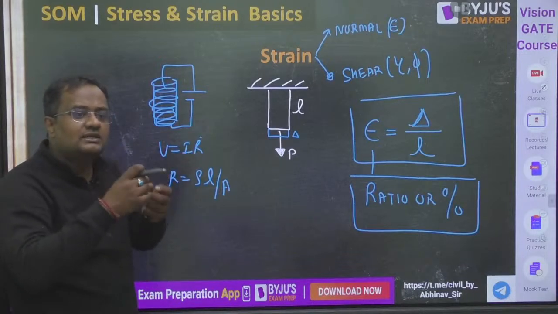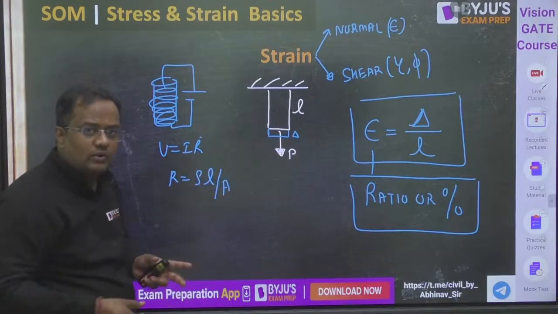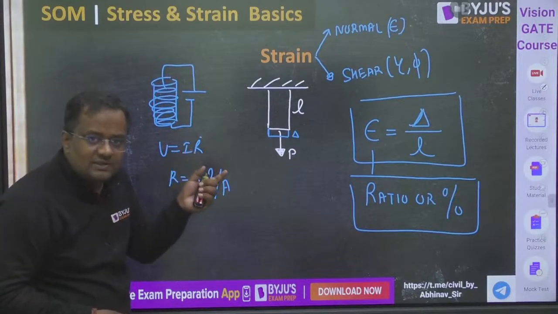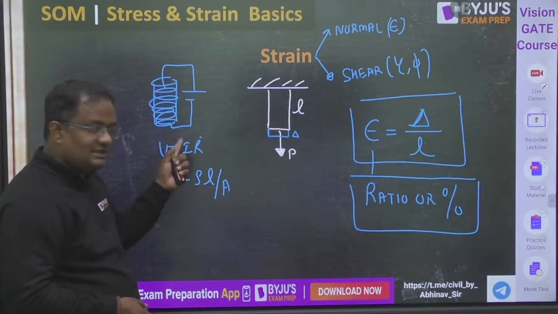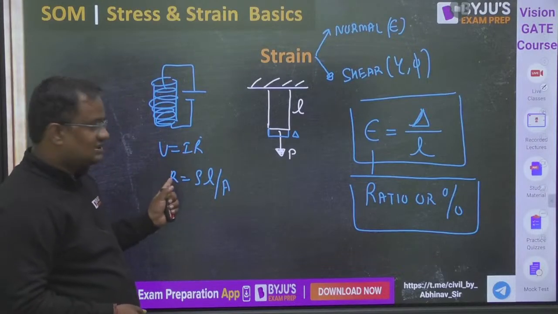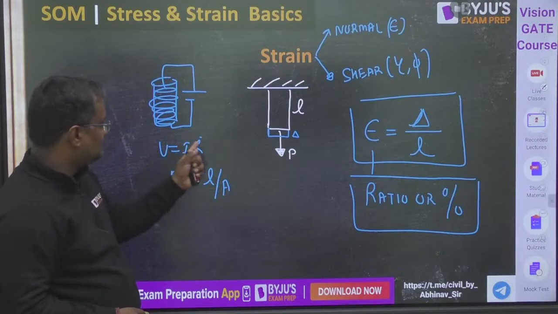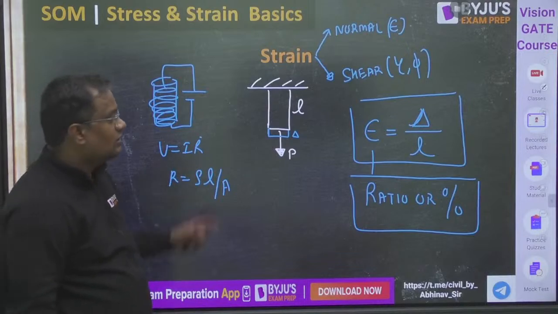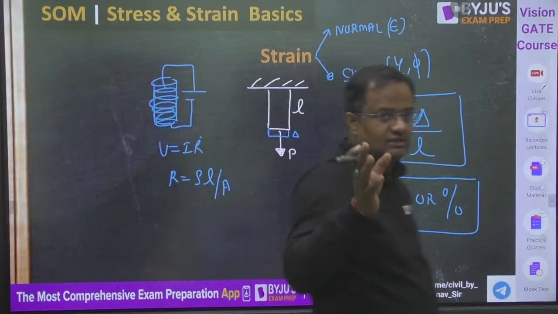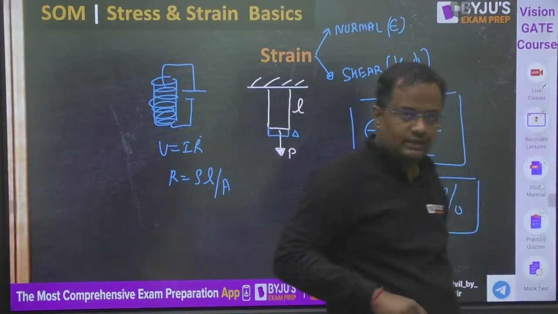Now the computer science engineers, you give 10 rupees and they make a coding that this much R change means this much strain. This much current change means this is the strain. Why is current changing? Because resistance is changing, and for the same voltage, if resistance changes, current will also change. Not for civil engineers, guys. So there is a device, the strain gauge, from which we can measure strain. Stress cannot be measured, it can only be calculated.